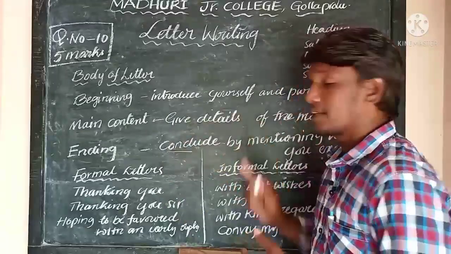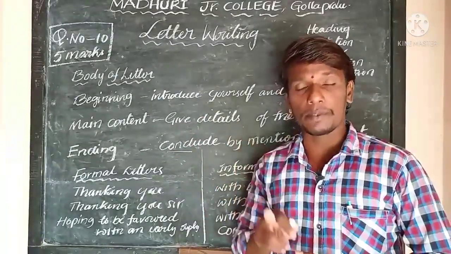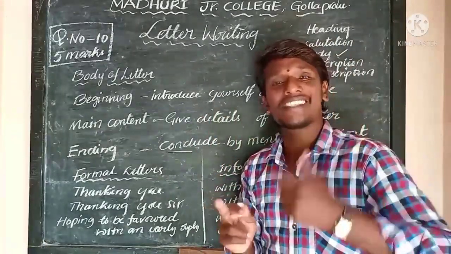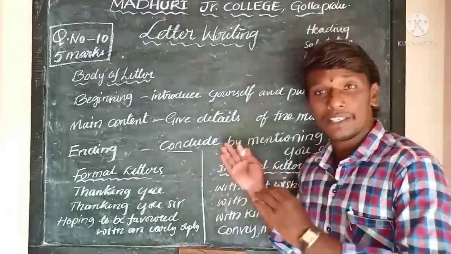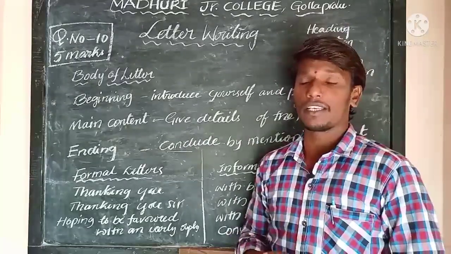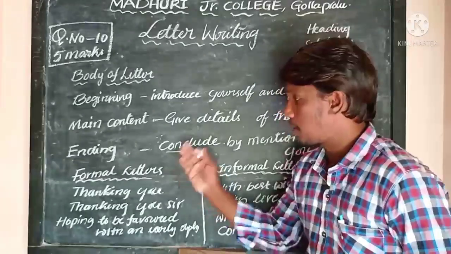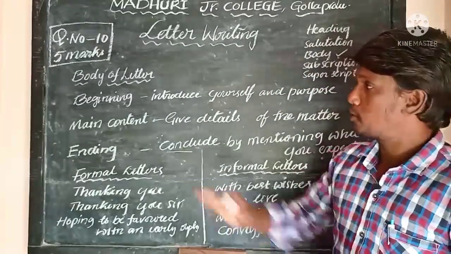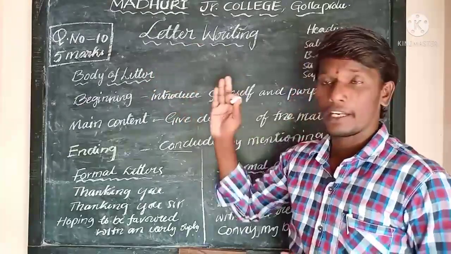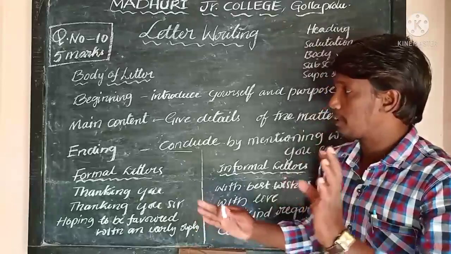After mentioning all the details of the matter you want to present, you may expect something from the receiver, so you conclude the last paragraph by expecting something. That is how the last paragraph is ended. So the body of the letter can be divided into three main parts. The very first part is the beginning.